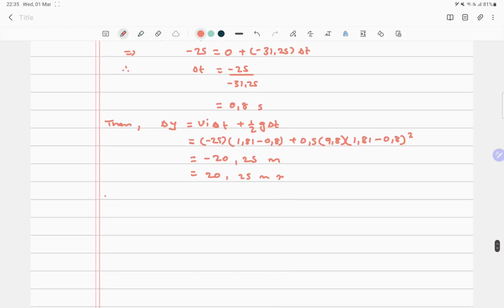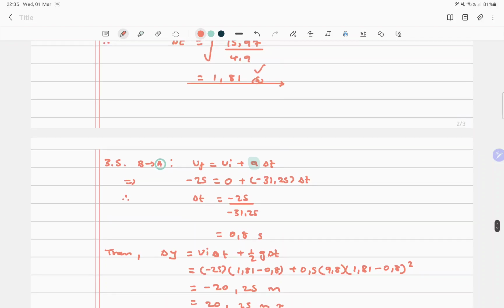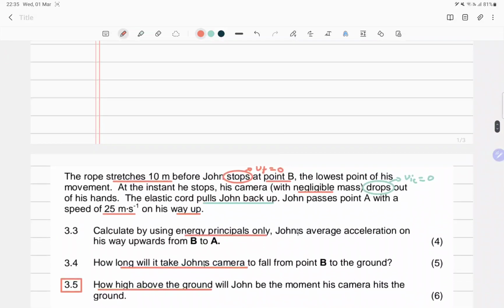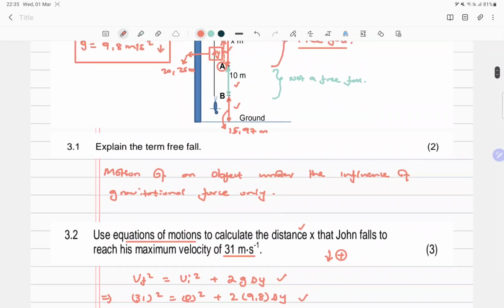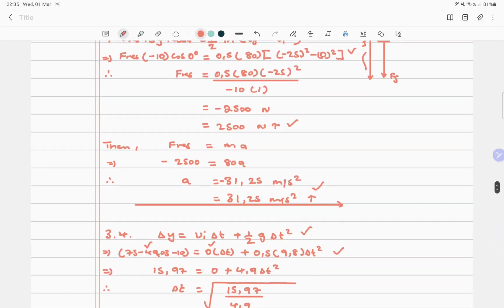So we can say therefore John is equal to 15, what was that? 15, what? Sorry for this back and forth, 97.